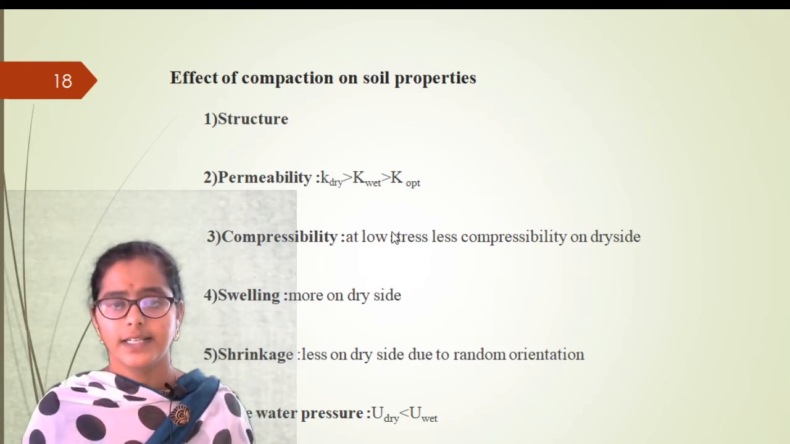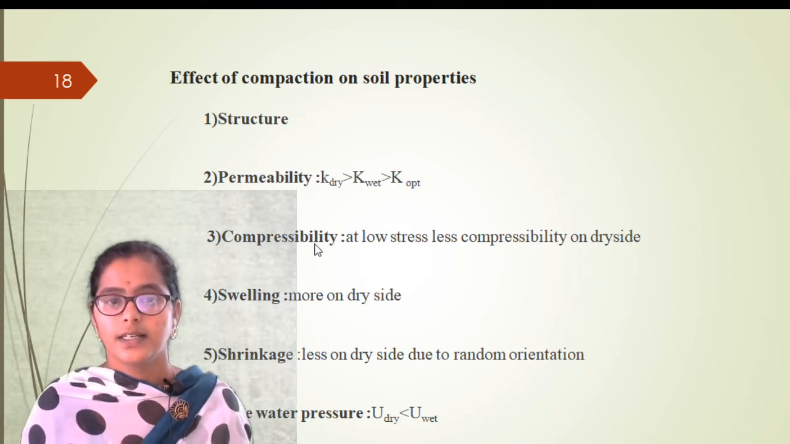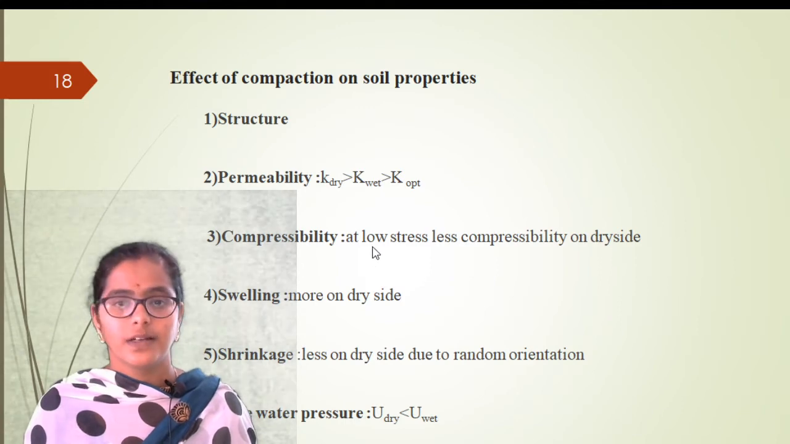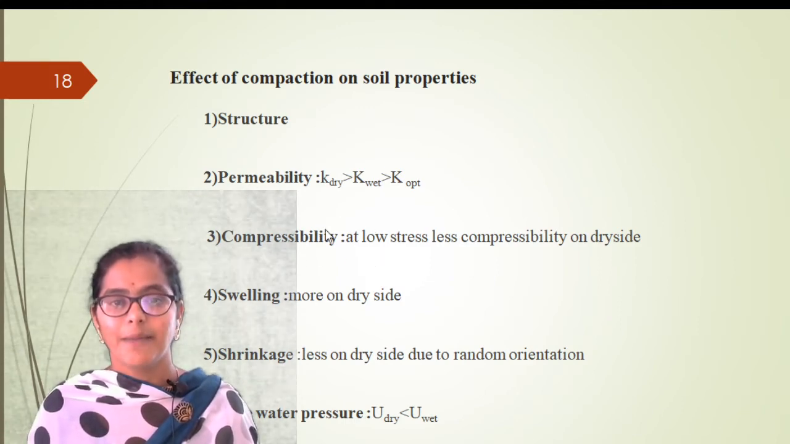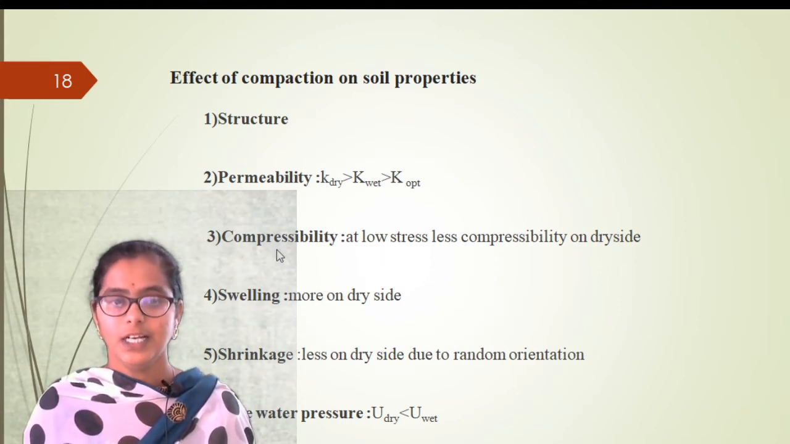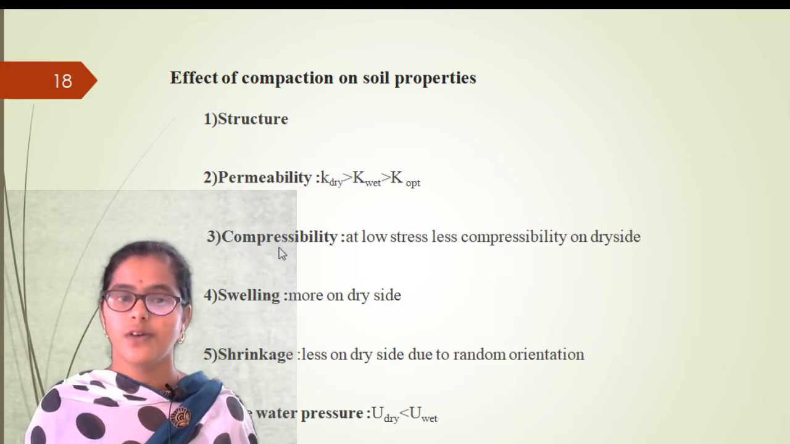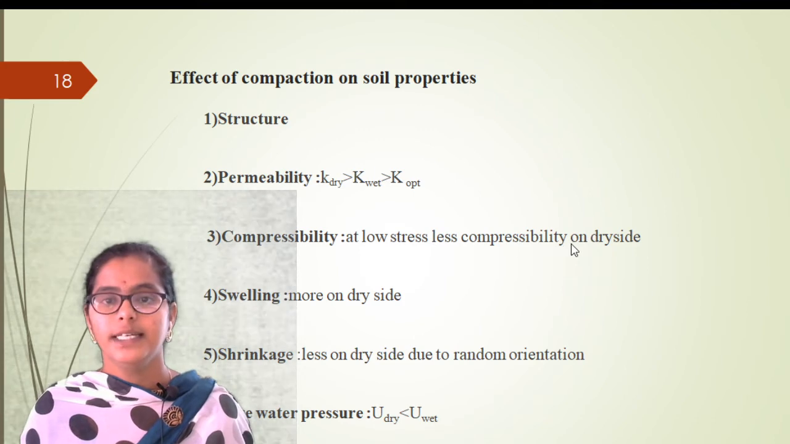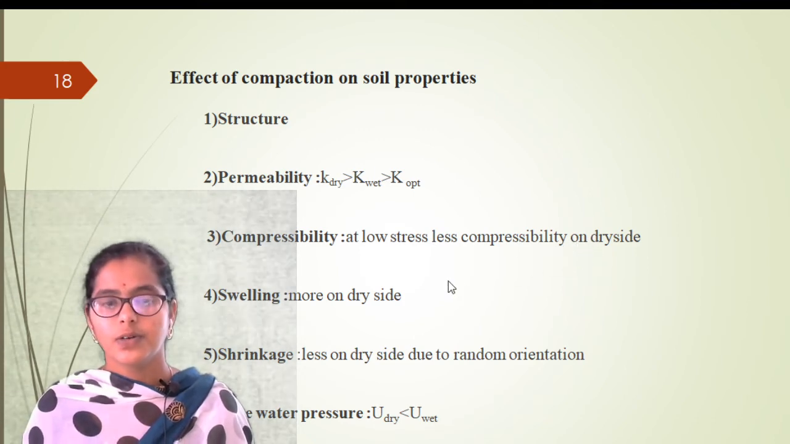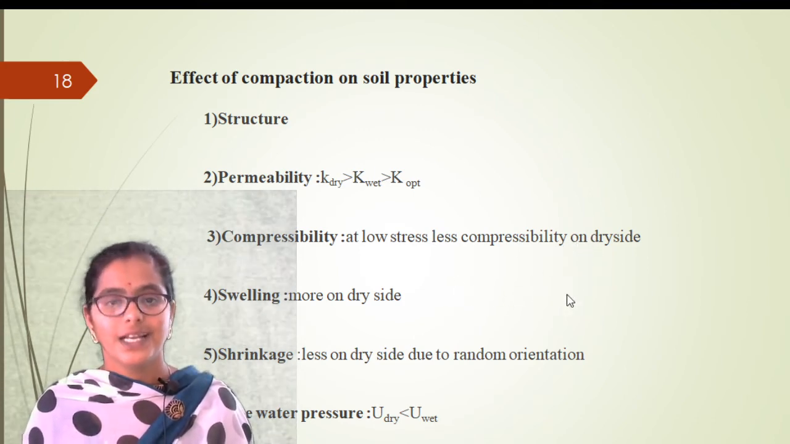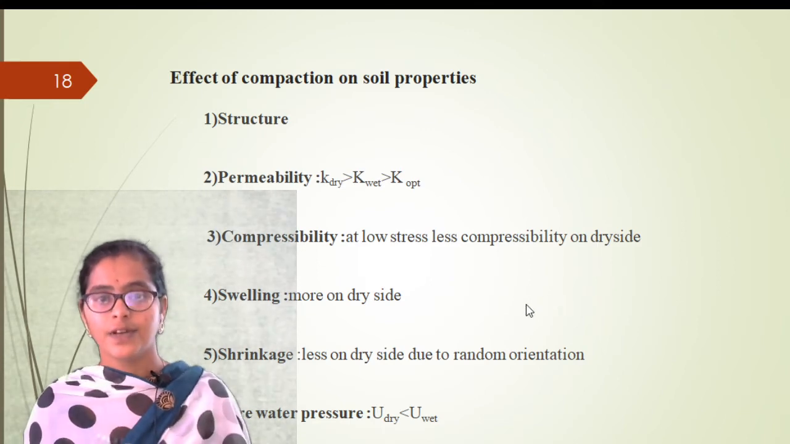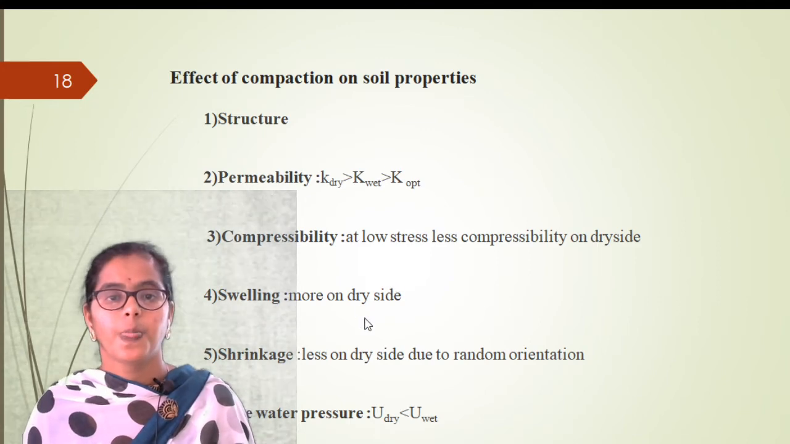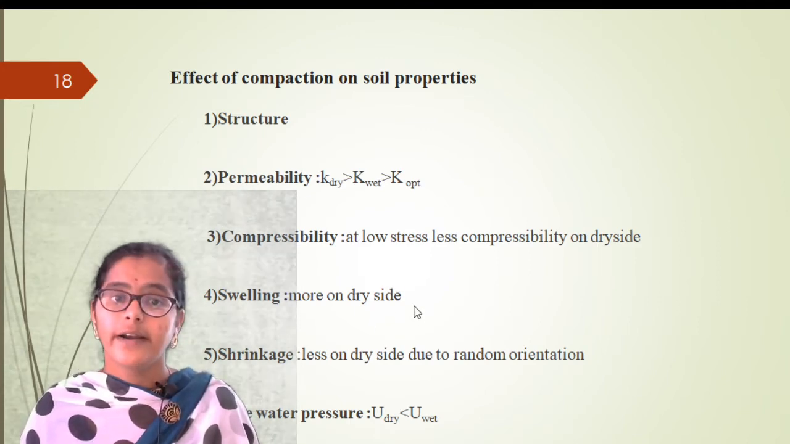Next thing that will change is compressibility, right? So what does it mean? Ability of soil to compress, right? So there will be volume change in the soil, right? At low stress, compressibility is less on the dry side of the compaction curve. Swelling is more on the dry side.